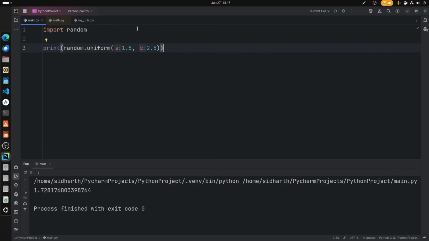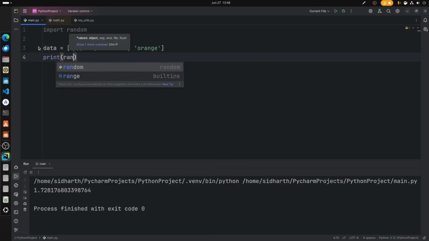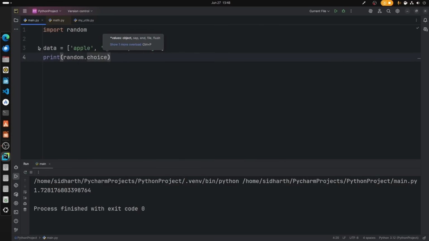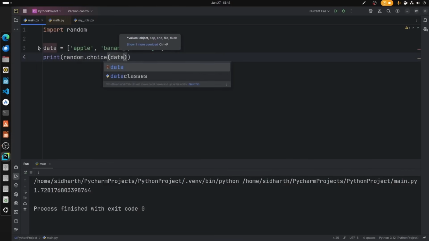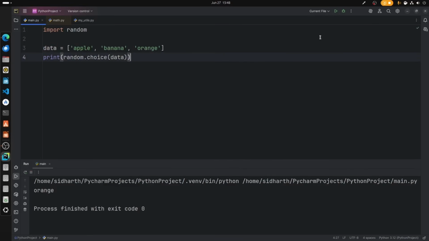Let's say you want to access sequence operations in random. Let's say I have a list defined here. So data is equal to apple, banana, orange. Now these are 3 fruits stored in the data. It's a list. If you want to print a random fruit from that, we can type random.choice, and what we're going to select from is the data. Let's go ahead and run it. We get orange.